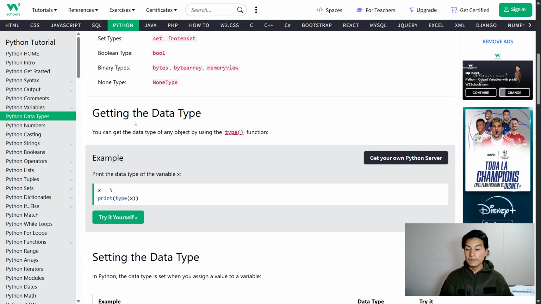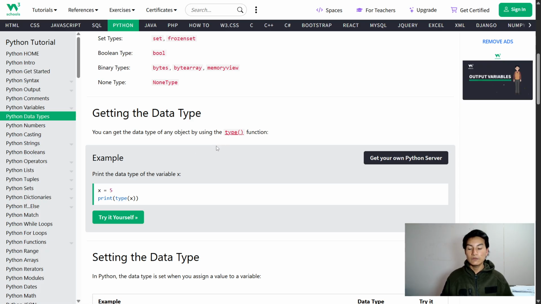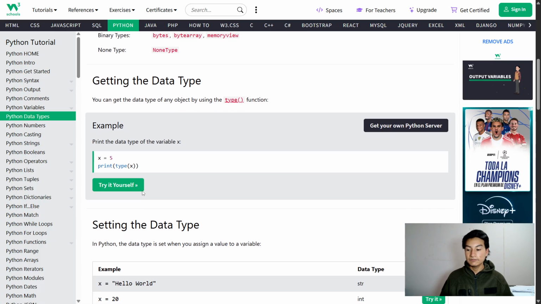How can I get the data type? We can use the function type to get the data type.